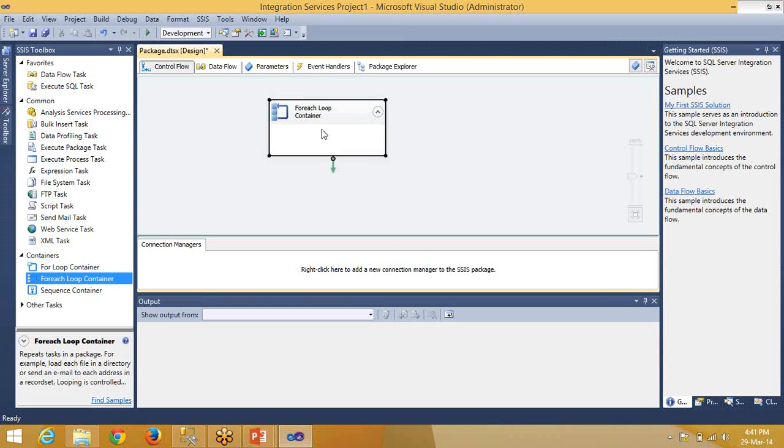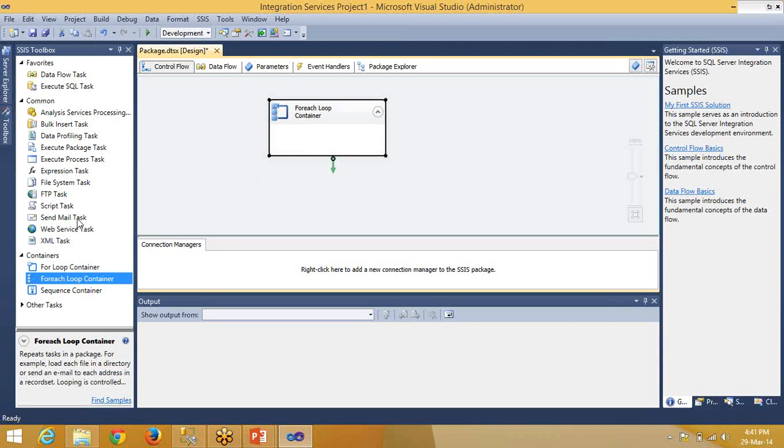You can place your folder over here, and using this foreach loop container, you can loop through the set of files the folder contains. Then, as you told, if the files are present, I need to upload those files into a particular destination table in the data warehouse.